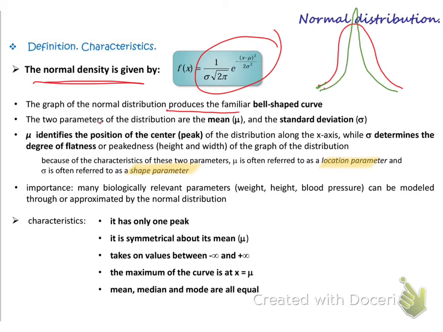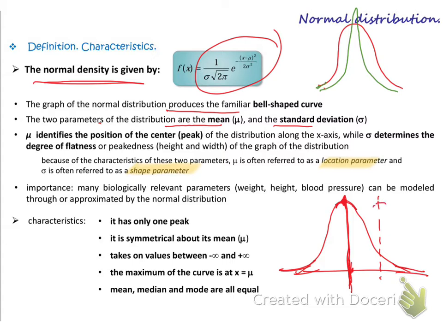The two parameters of the distribution are the mean and the standard deviation. So the mean in the graph, I have to draw the mean. The mean will be at the same point as the peak of the graph. So the peak of the normal distribution shall be at the mean. So I know that this is the mean, so this should be the peak. So this is the location. If the mean is here, the curve will come like this, and the peak will be here. So the peak is always with the mean.